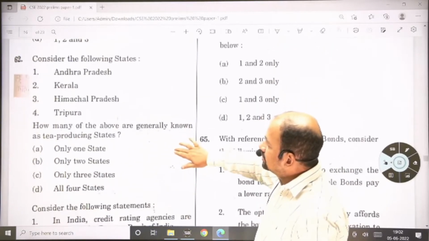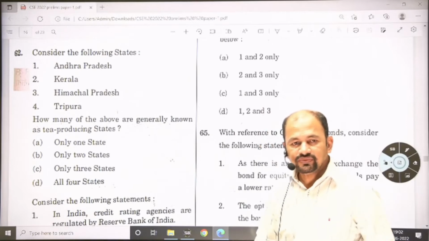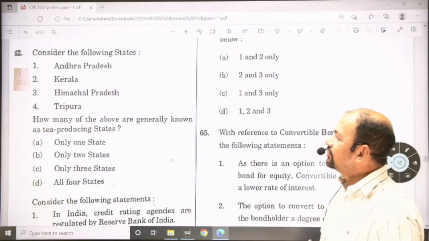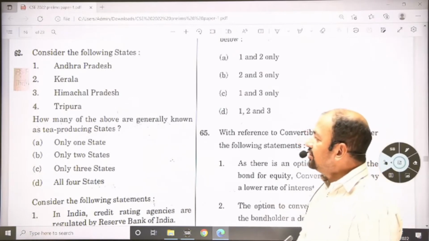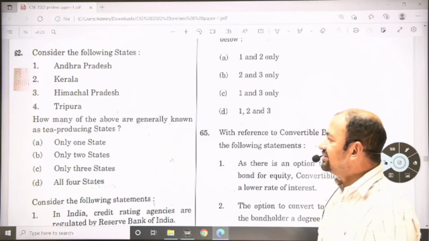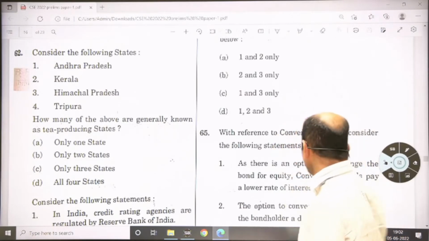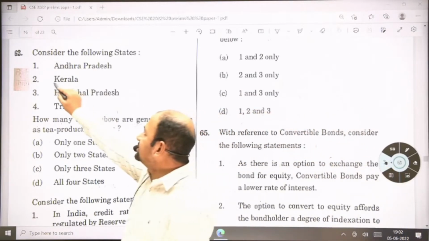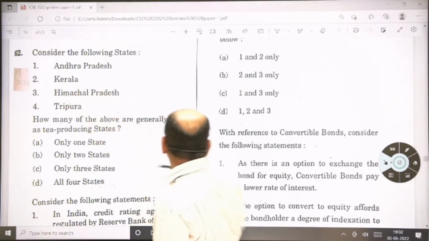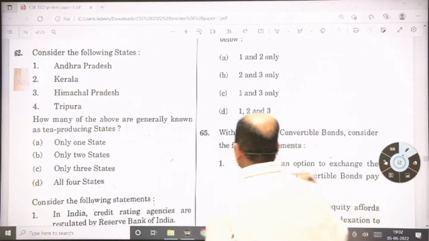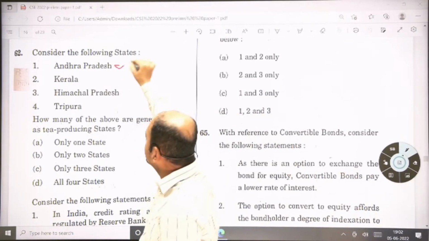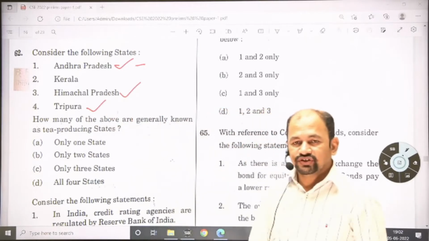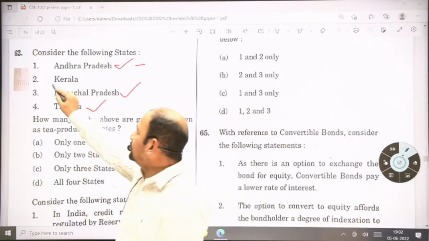Next question. So question number 62. You can say that this question is from geography, or let's say, economy. Consider the following statement. How many of the above are generally known as tea producing states? Majorly we are aware about the state which is a major tea producer, but other states like Andhra Pradesh, Himachal Pradesh and Tripura are also known as tea producing states. But if you think about the major tea producer state, it is Kerala.